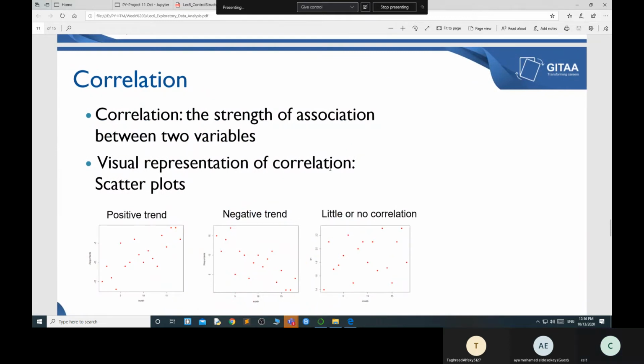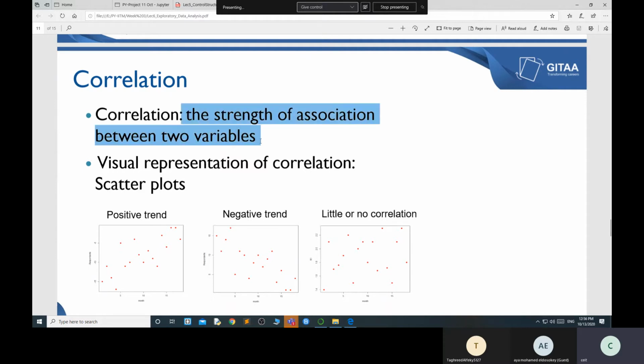So now I want to find the correlation. What is the meaning of correlation basically? Correlation will help you find the trends. What are the trends going on in the market? There are three types of correlation or trend available: the positive trend, the negative trend, and little or no correlation. What is correlation? Correlation is a strength between two particular variables. You have a variable A, you have a variable B, and you want to find the association between them. That is basically called correlation.